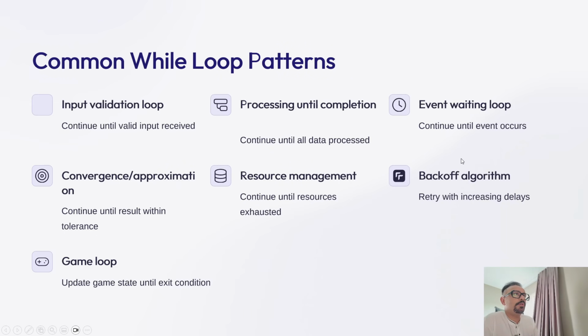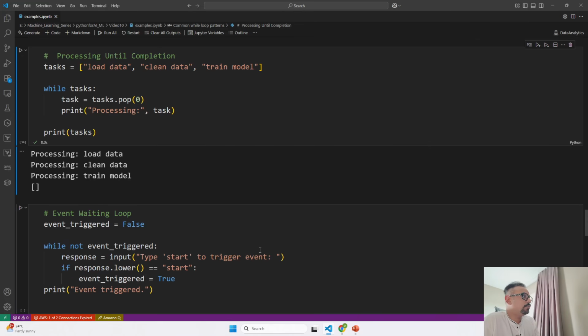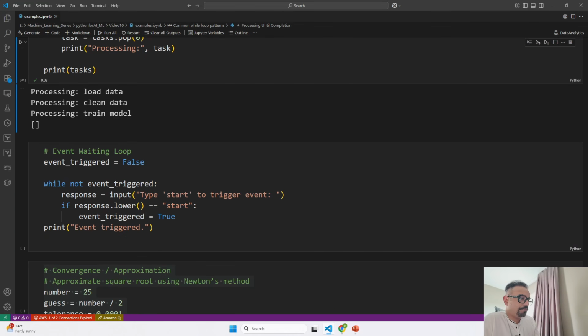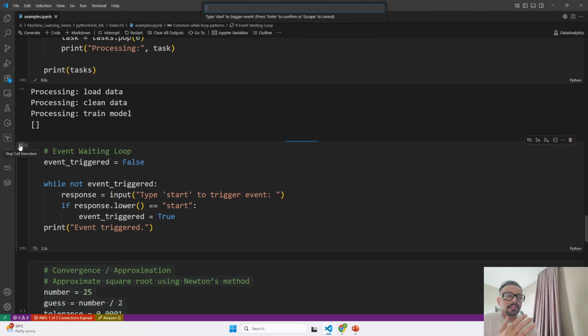Now we are going to use the event waiting loop that will continue until the event occurs. This code waits for a specific user action before continuing. It keeps asking the user to type start. Till the time I don't say start the machine, it is not going to start the machine. It is going to wait for my instruction, so that when I say start, then and only then it is going to start the machine, but it is ready to take my instruction. If I go ahead and run this, see, it is waiting. It is in the loop waiting for me to provide some input.